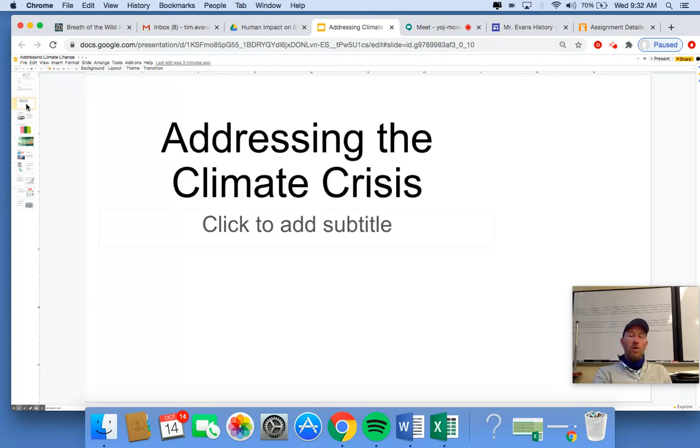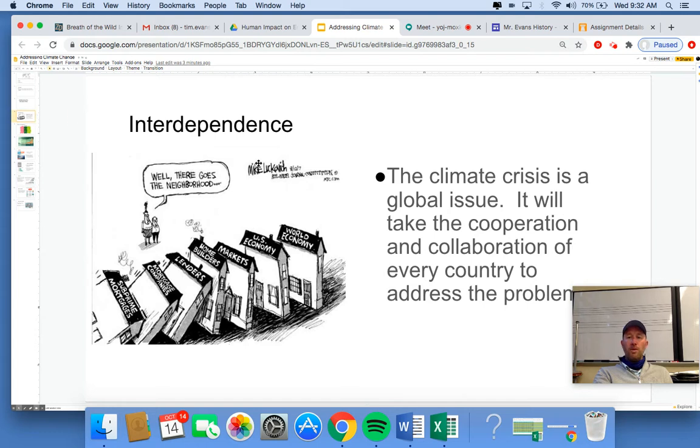So what can we do? It's like overwhelming, right? This is such a big problem. No one country can solve it. No one individual can solve it. But every little bit counts. Don't feel like, oh, I can't solve it, so it's not worth doing anything. No, we can pressure governments and we can make changes in our own life. So let's talk about what we can do.